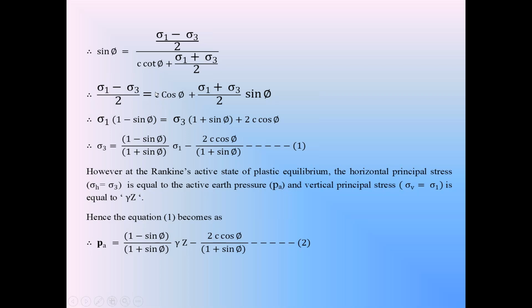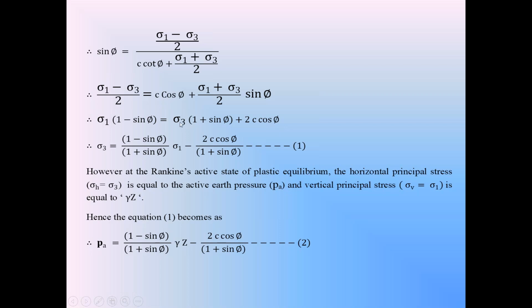So simplify this equation first. Sigma 1 minus sigma 3 is equal to 2C cos phi plus sigma 1 sin phi plus sigma 3 sin phi. Bring the sigma 1 terms on one side and the sigma 3 terms on the other side. You will get the final equation as sigma 1 into (1 minus sin phi) is equal to sigma 3 into (1 plus sin phi) plus 2C cos phi. In this equation, take this plus 2C cos phi to the left side. This equation becomes sigma 3 into (1 plus sin phi) is equal to sigma 1 into (1 minus sin phi) minus 2C cos phi.